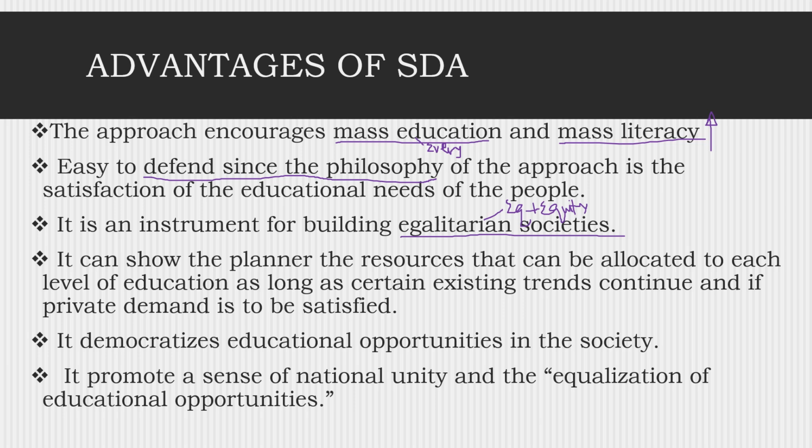Again, it can show the planner the resources that can be allocated to each level of education, as long as certain existing trends continue and if private demand is to be satisfied. Because when you are planning for the demand approach, you have to envision all education sectors, from primary, secondary, post-secondary. You have to capture all the subsectors and their capacity to absorb.